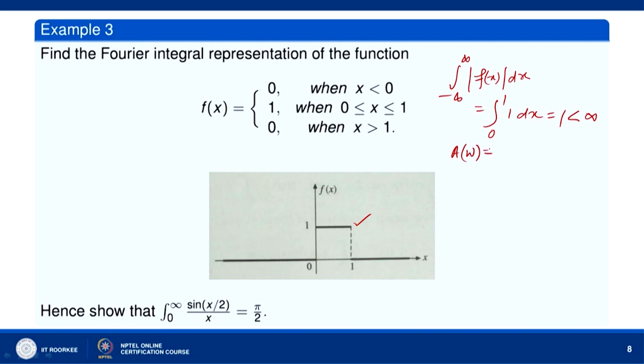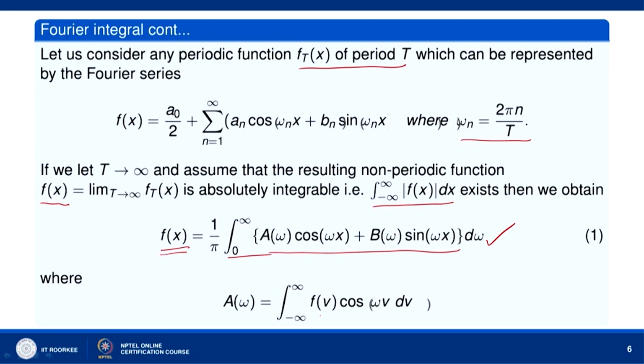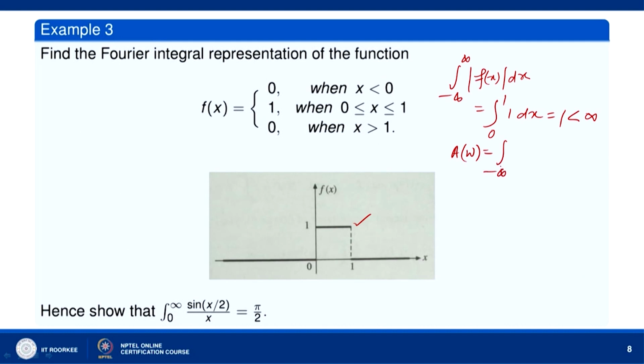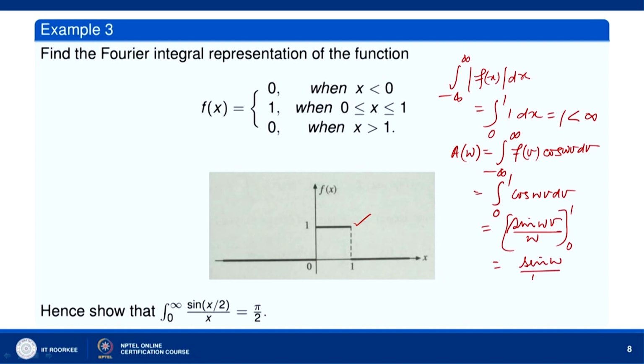Let us find the value of a(omega). a(omega) will be equal to, going to the definition, the integral from minus infinity to infinity of f(v) cos omega v dv. Using the definition of f(x), it is 0 to 1, f(v) equal to 1, we get cos omega v dv. So, this is sin omega v divided by omega. Let us put the limits and we get sin omega by omega.